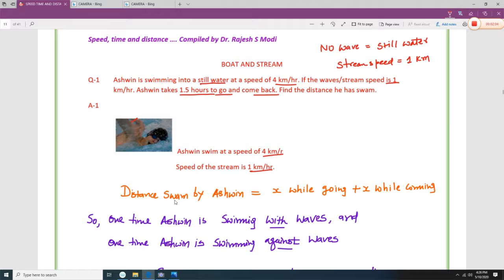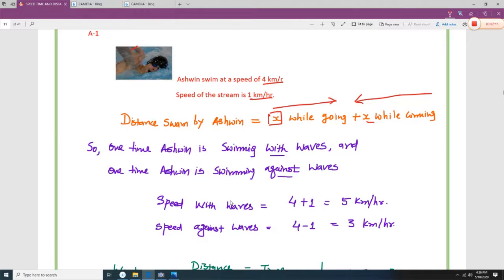So Ashwin swims x kilometers while going, and while coming back the same distance, x. One time Ashwin is swimming with the waves and the next time against the waves.